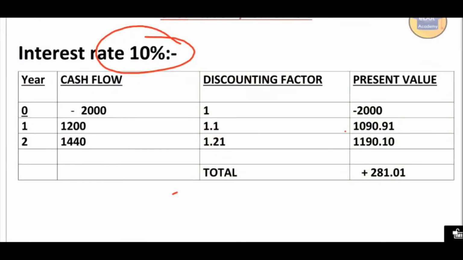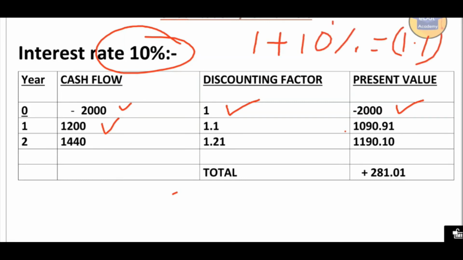For 2000 rupees, the discounting factor is 1 only because this is the starting point. So the present value of 2000 is 2000 rupees, but with the negative sign here. For 1200 rupees, the discounting factor is 1.1 because 1 plus 10% is nothing but 1.1. So 1200 divided by 1.1, we are getting 1090.91, rounded off.